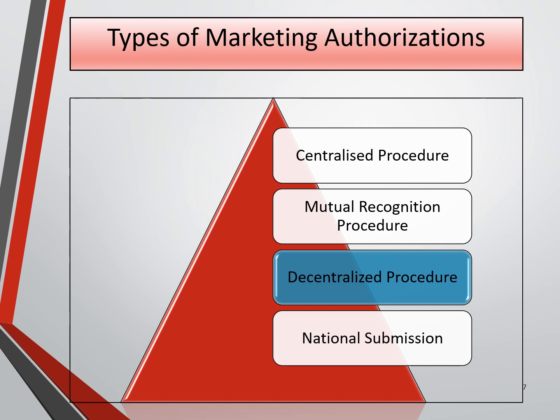The procedure to be followed will depend upon whether it's the member state or the marketing authorization holder which initiates the decentralized procedure. You might wonder what is the difference between the MRP and DCP. MRP is for a product already authorized in one member state, and DCP is for a product that is not authorized in any member state and does not want to use centralized procedure.